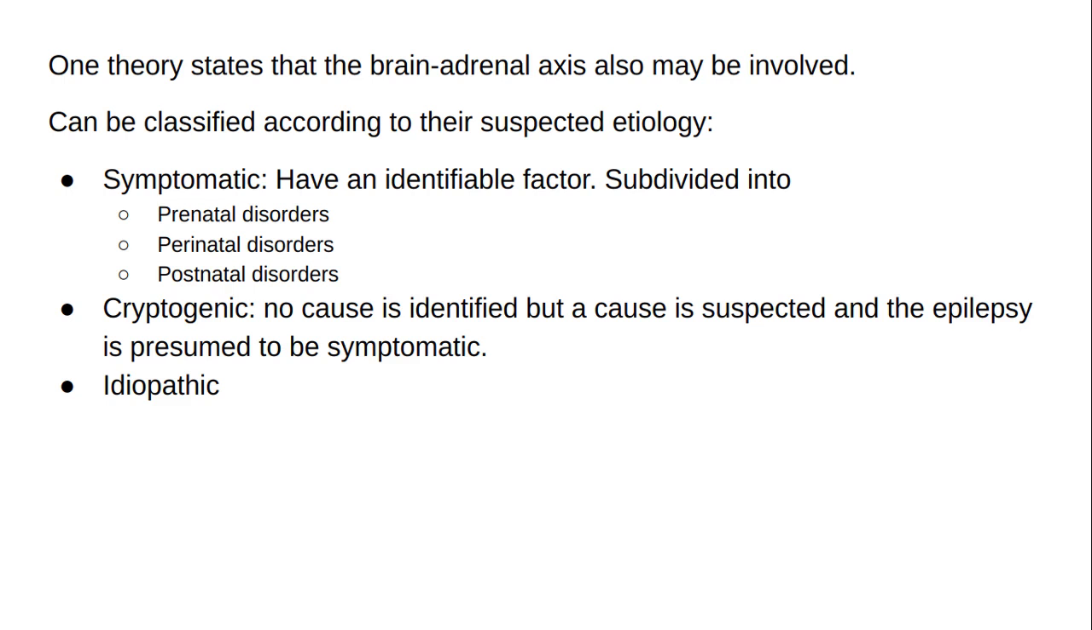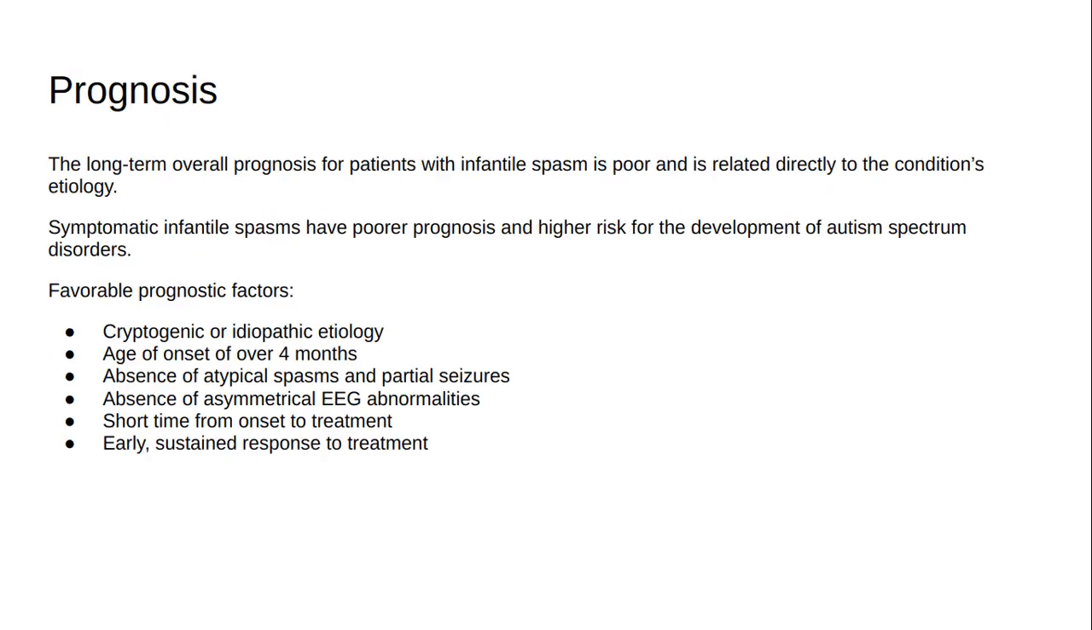Then we have cryptogenic, where no cause is identified but a cause is suspected and the epilepsy is presumed to be symptomatic. Finally, idiopathic. There are studies about the role of genetic defects in the etiology of infantile spasms. The long-term overall prognosis for patients with infantile spasm is poor and is related directly to the condition's etiology. Symptomatic infantile spasms have a poorer prognosis and higher risk for the development of autism spectrum disorders.